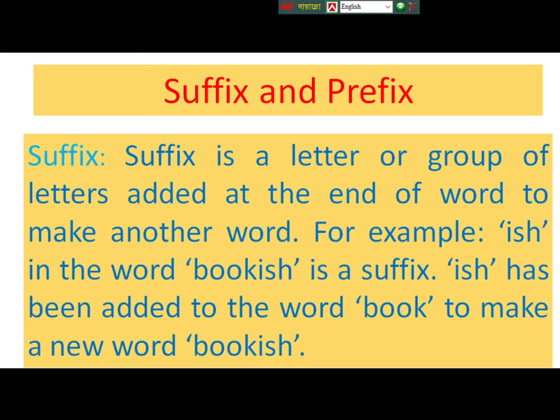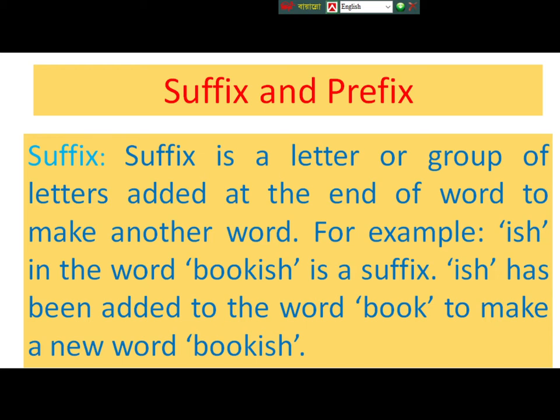Suffix is a letter or group of letters added at the end of a word to make another word. For example, ISH in the word bookish is a suffix. ISH has been added to the word book to make a new word, bookish. That means here ISH is a suffix.